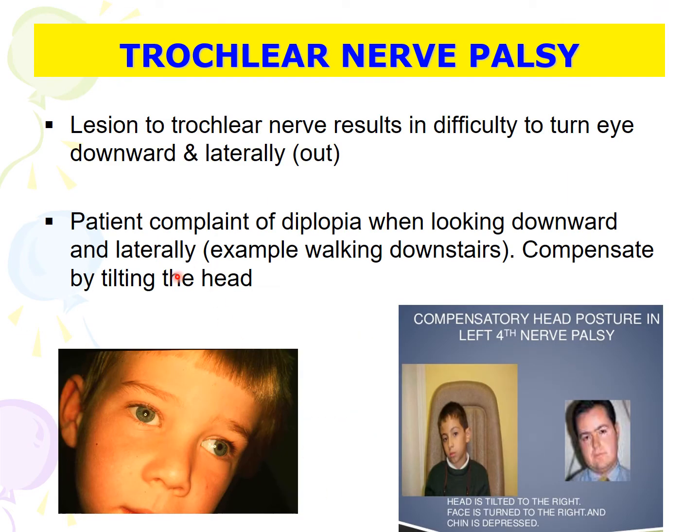And lesion to trochlear nerve will result in squint. The patient has difficulty turning their eyes downward and laterally or out, and they will complain about diplopia, especially when looking down and laterally, such as when walking downstairs, and they compensate for this by tilting their head.